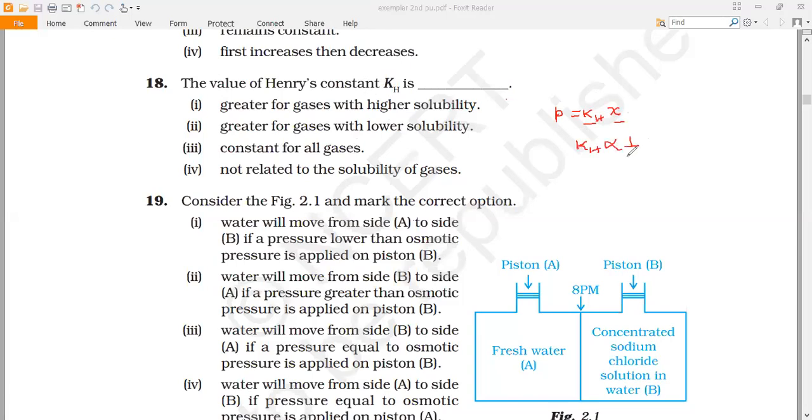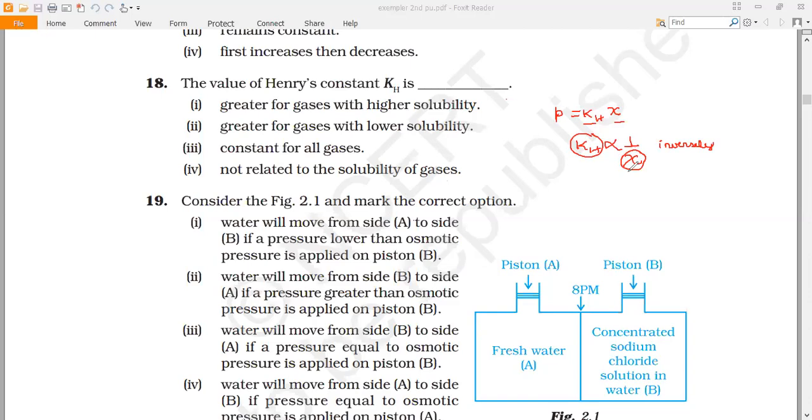So Kh is inversely related to solubility. If solubility is sent to the other side, it will be in the denominator, so the relationship between Kh and solubility is inverse.